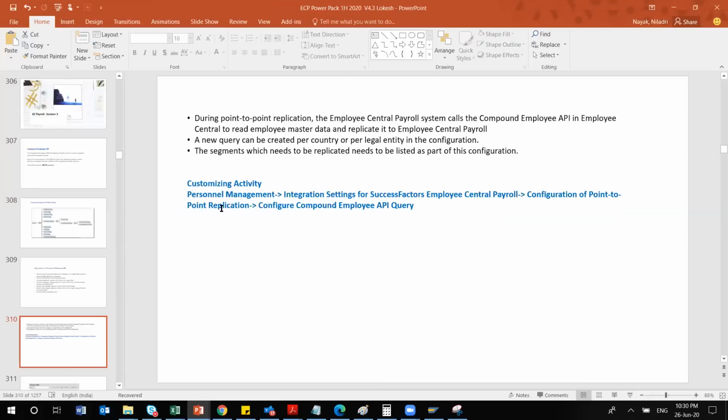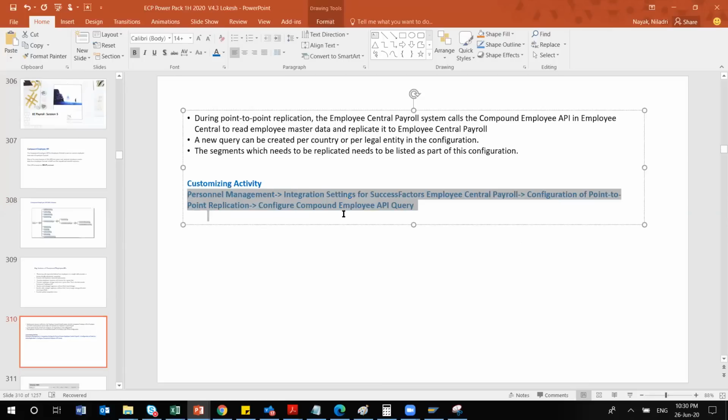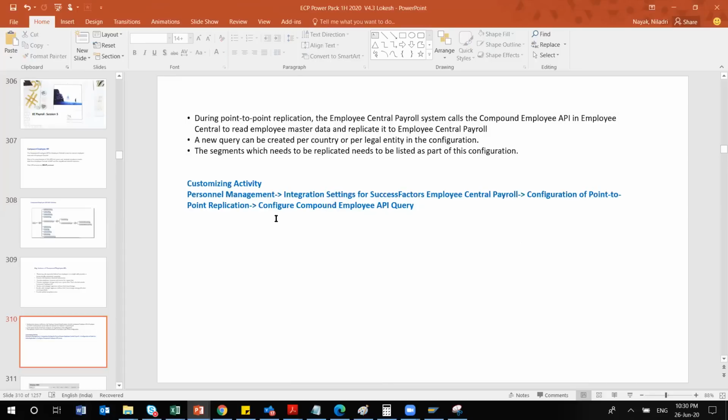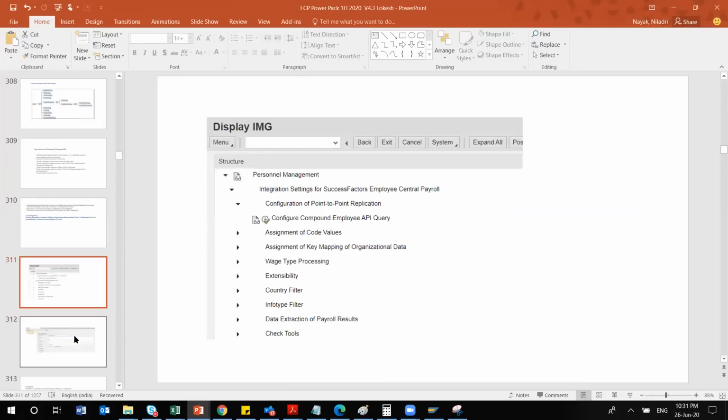So where exactly do you have to configure? This is the path which I have already shown to you, under personal management. You have to go to the detail and configure the compound employee API query. So this is my path: personal management, integration setting, configuration of point-to-point replication, then your compound employee API query. All of the configuration will happen here.